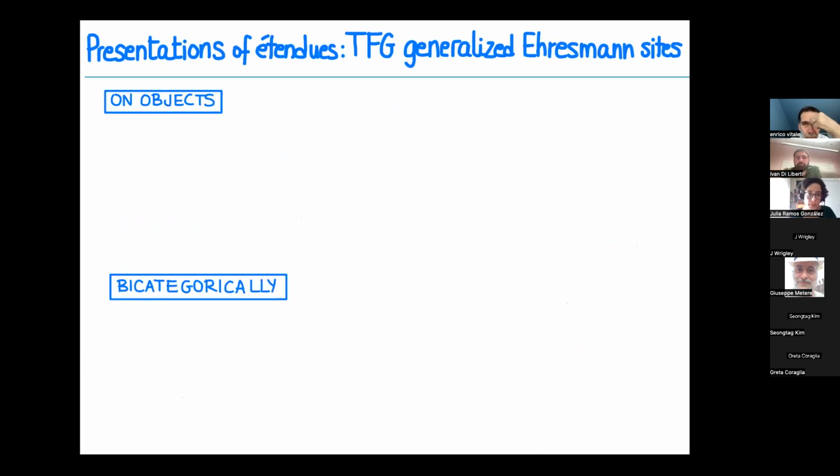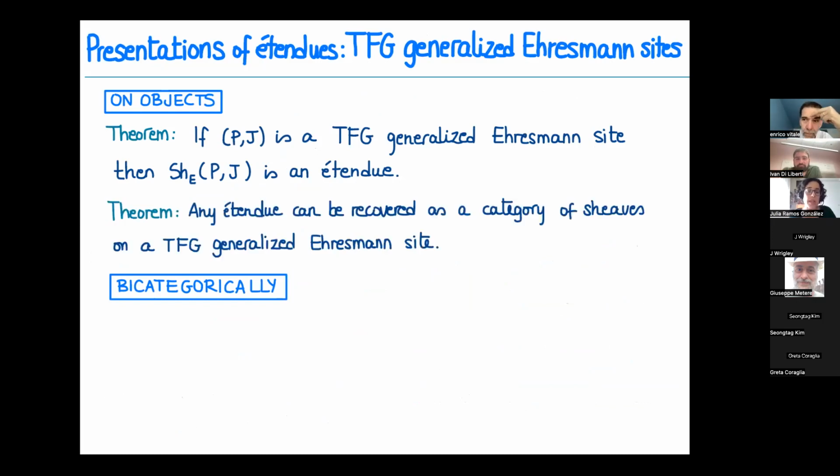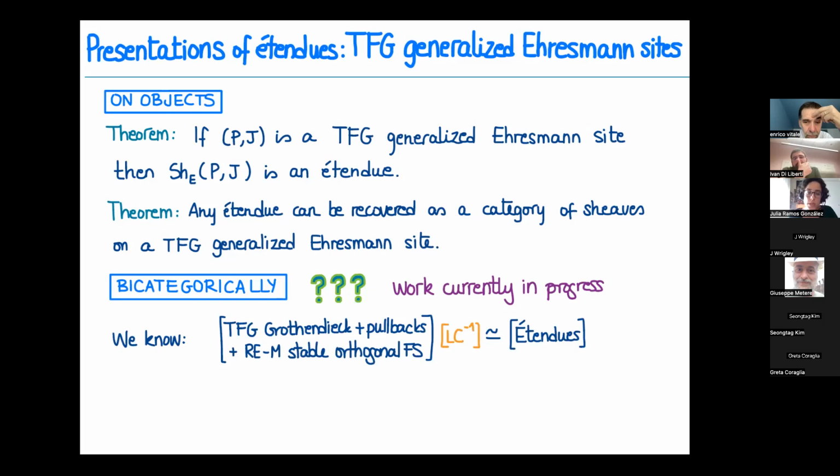And this is what I wrote down here. If P is a torsion-free generated Ehresmann site, the sheaves are étendues, and any étendue can be recovered in such a way. And the question comes now: what about bicategorically? And that's what we're busy with right now. What we know is that if I take these torsion-free generated Grothendieck sites with these nice properties that we found, then if we invert LC morphisms there, we do recover étendues.